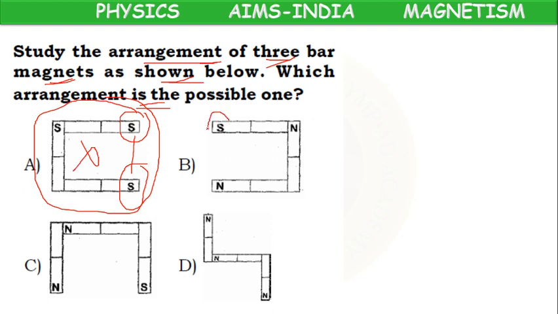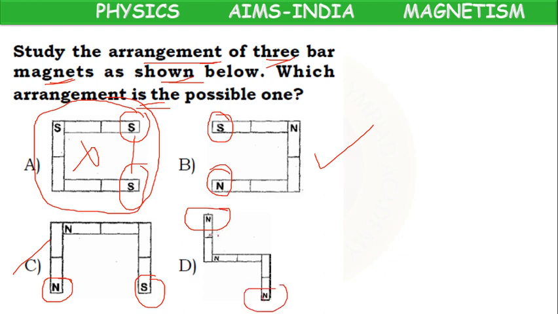Here in option B, one end south pole, one end north pole. It may be correct. Here, one end north pole, one end south pole, may be correct. One end north pole, other end north pole, same poles at both ends. Wrong. Just by seeing the diagram, we can tell A and C options are wrong. So B and C options are remaining.